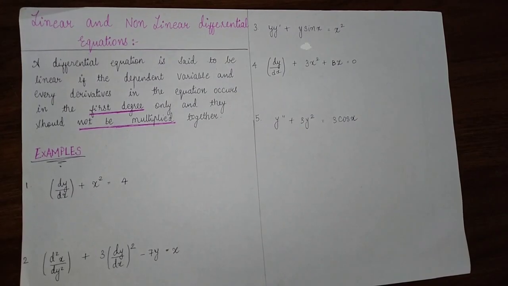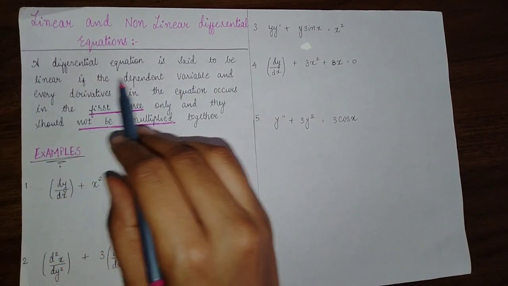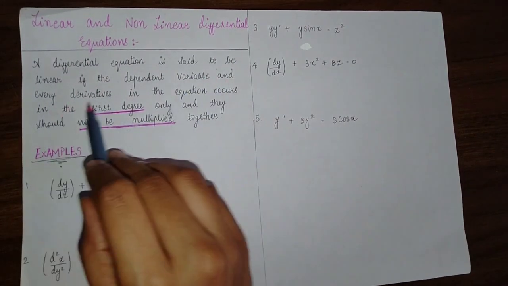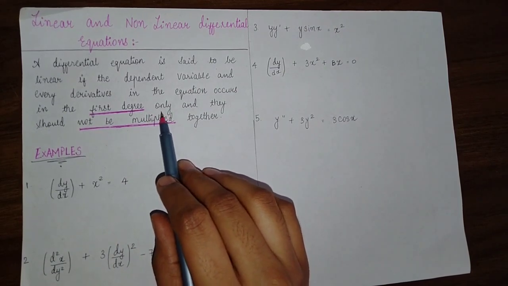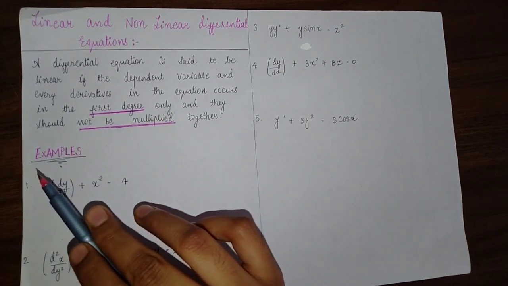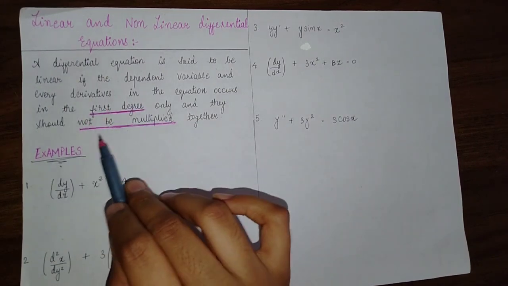So now we will study about linear and non-linear differential equations. That is how we can find whether the given equation is a linear differential equation or non-linear differential equation. So a differential equation is said to be linear if the dependent variable and every derivative in the equation occur in the first degree only. It means that the whole equation should have degree 1 only.